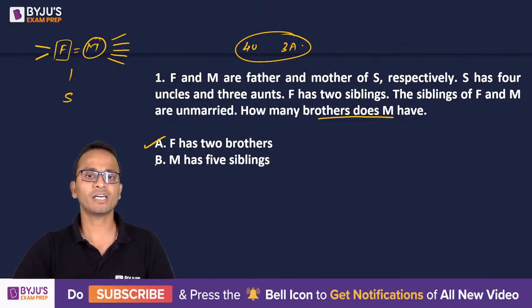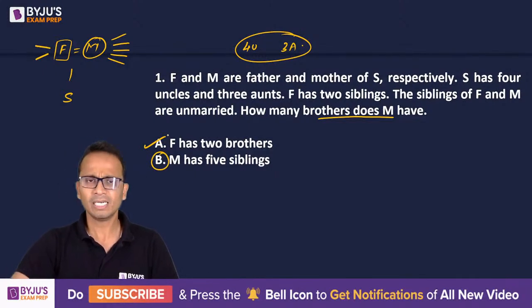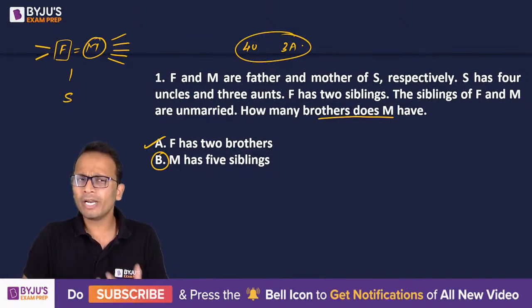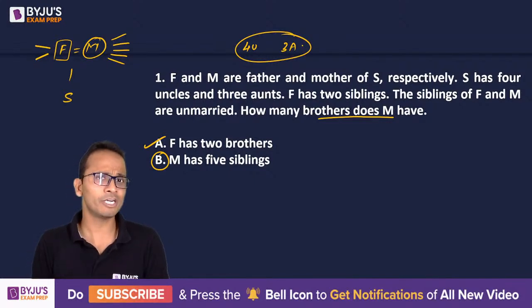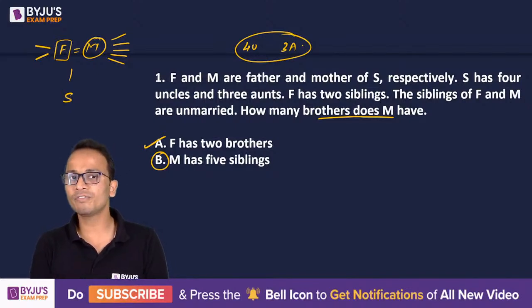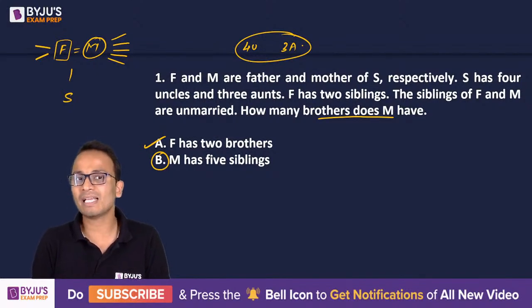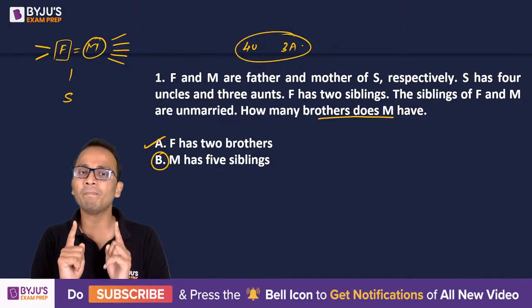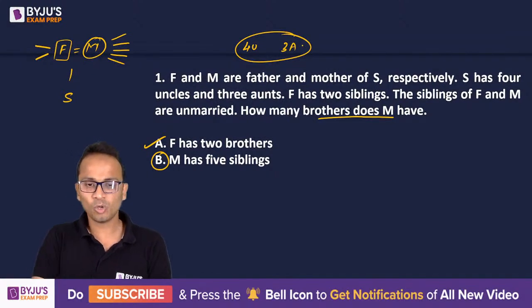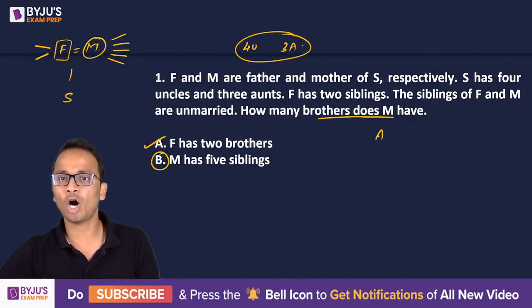Now let's check if I'll get the answer from B. Statement B says that M has 5 siblings. Now I already know that M has 5 siblings, even without this statement. I just need to know the gender of the siblings of M, how many males and how many females are there. So I can say that statement B will not be able to give me an answer. So the correct answer in this case will be option A.